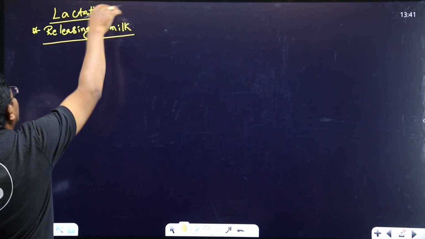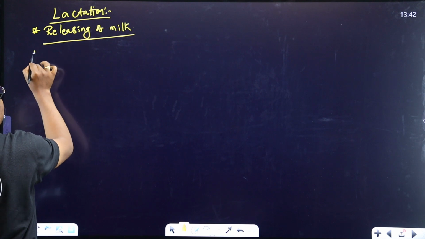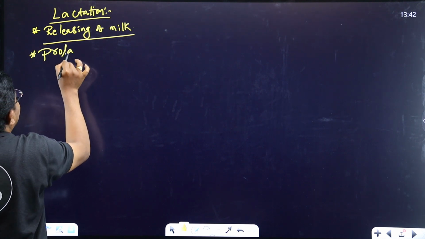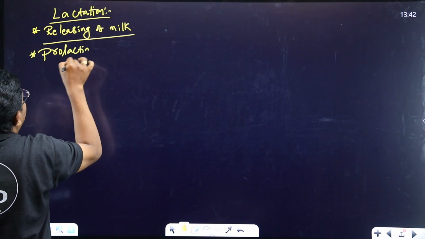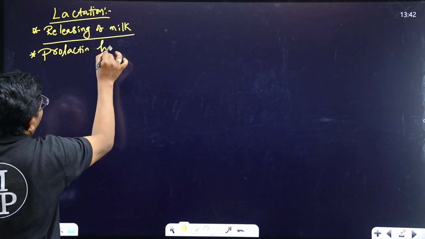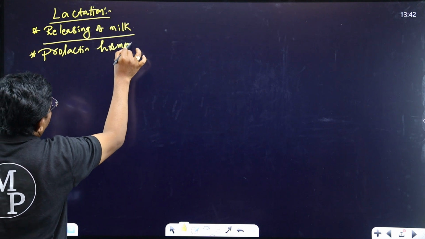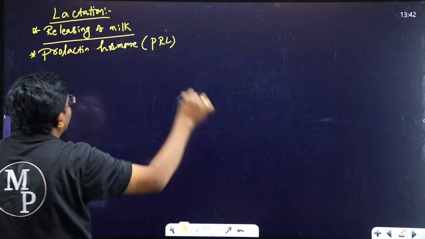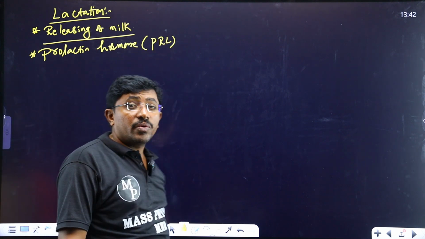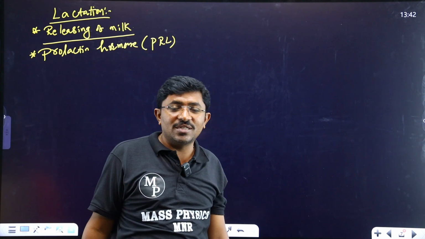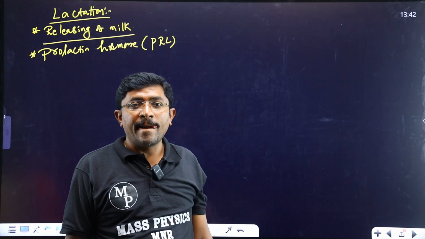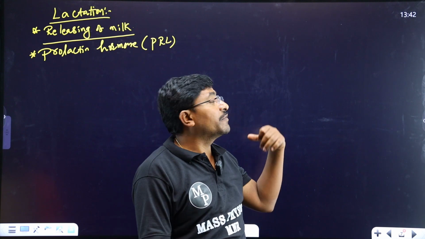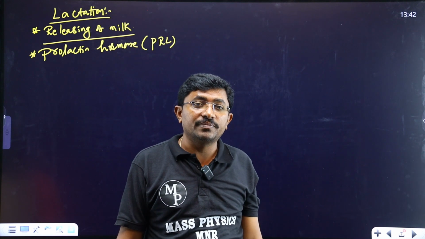For the milk production, which hormone has the major role? That is prolactin. Prolactin hormone has the major role. Its short form is PRL. The prolactin hormone is the modified progesterone hormone. In the previous class, in class five, I clearly explained that.